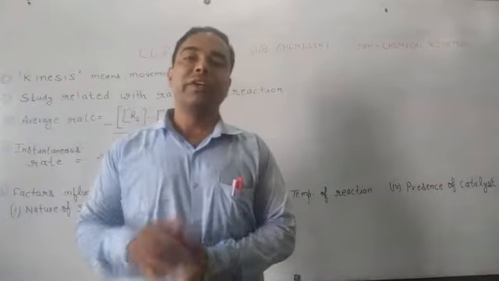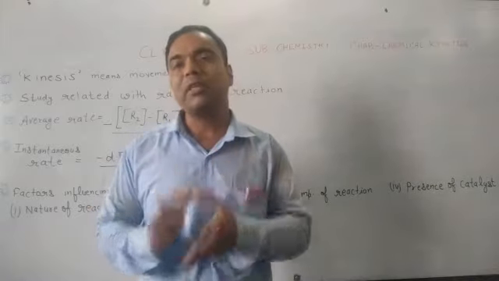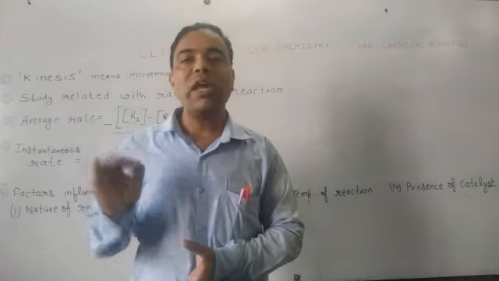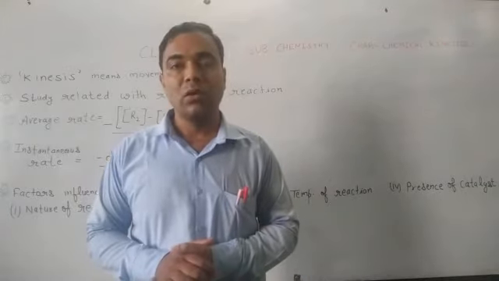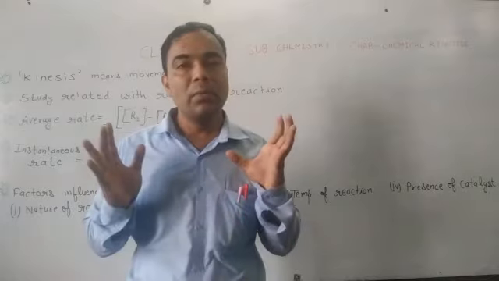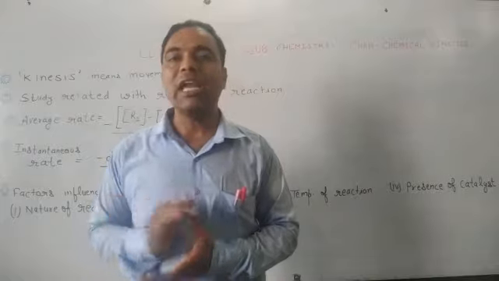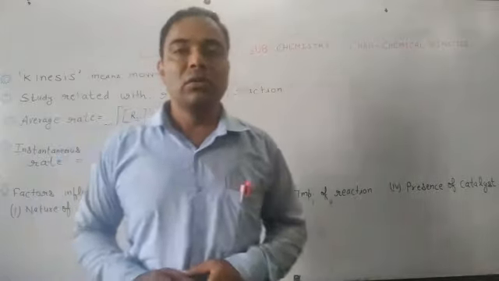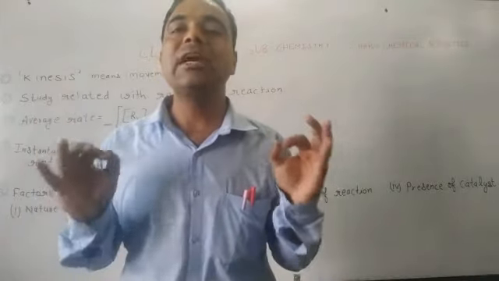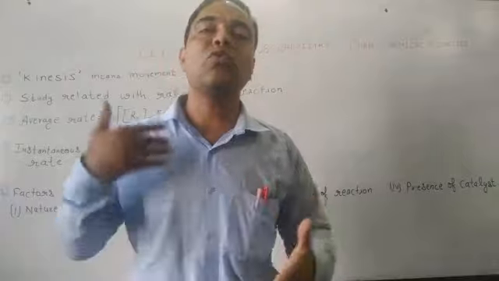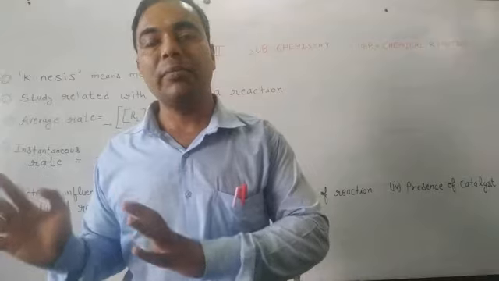We observe different types of reactions in our everyday life. Some reactions are very fast, but some reactions are very slow. When we mix HCl, hydrochloric acid, with NaOH, sodium hydroxide, the reaction will go and be completed instantly. But when we talk about the rusting of iron, iron will get rusted after some time. It will take some time.